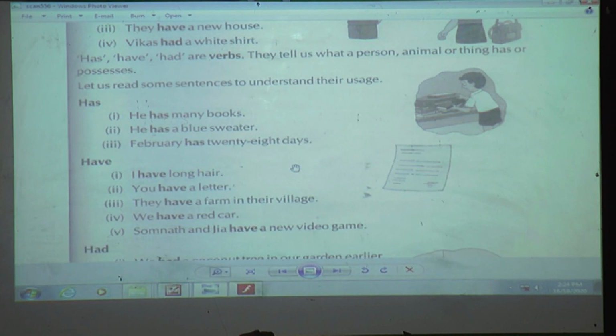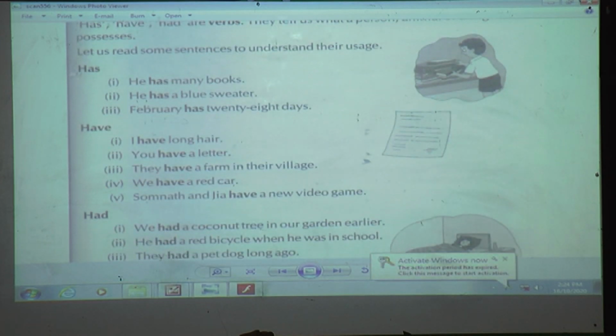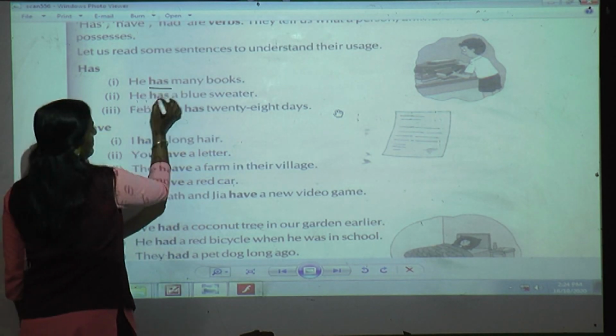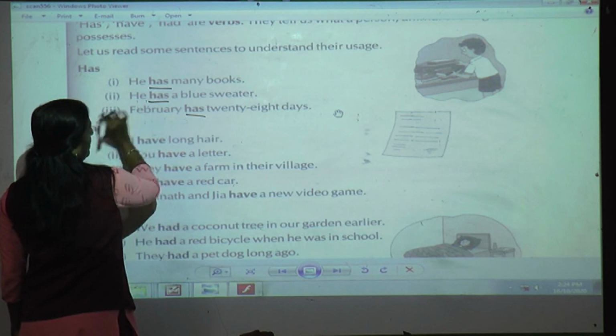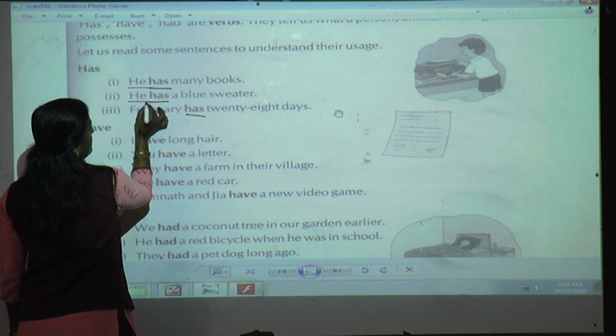We are on page number 51. Let us read some sentences to understand the usage of has, have and had. Ready, students? Now here you can see: He has many books. He has a blue sweater. February has 28 days. Here, when they have used has, can you see the subject? He is singular.